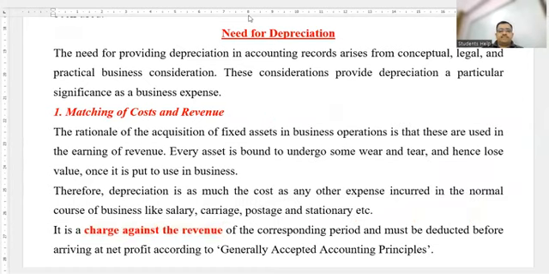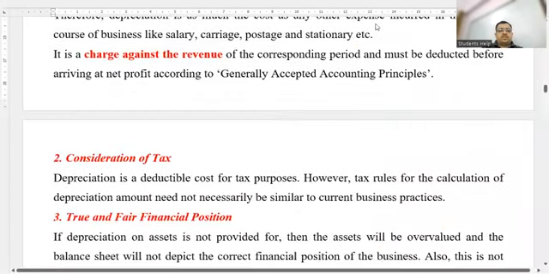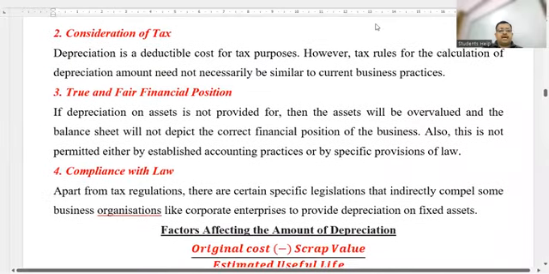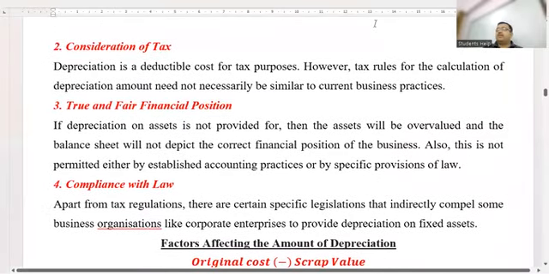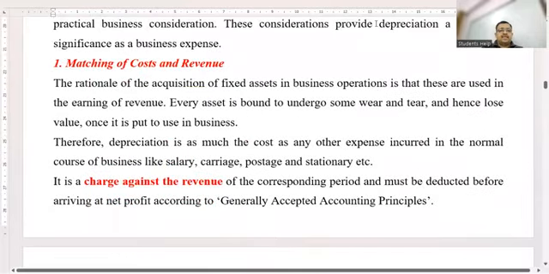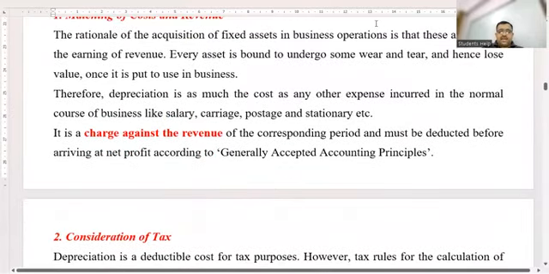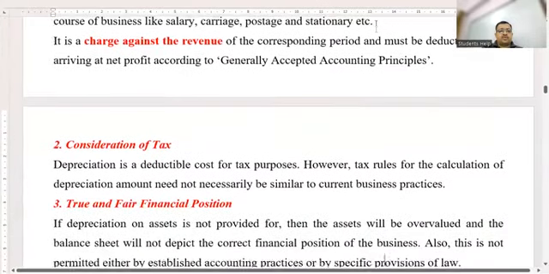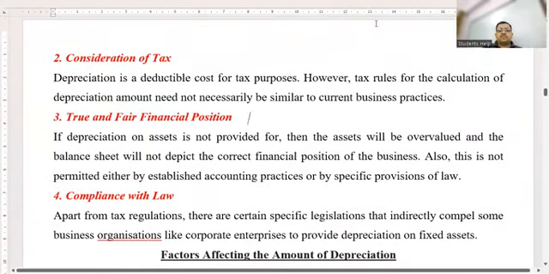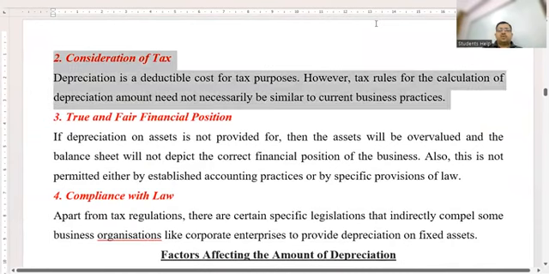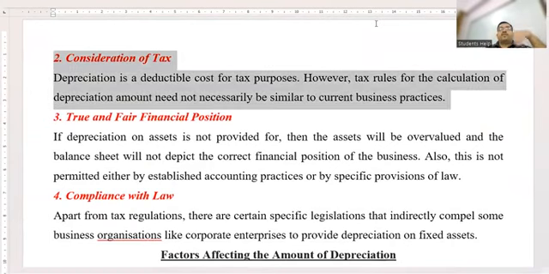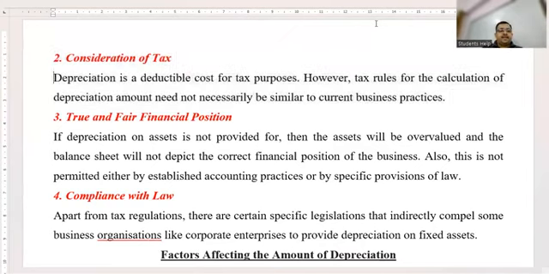Moving ahead, children. And children, if we do not save money, क्या आप asset को replace कर पाएंगे? No. ये तो सबको पता है. Consideration for tax. Children, tax is charged on the profits of the business. True or false? True. If you charge depreciation, your profit will go down. So you will be paying less tax or more tax? Less tax. तो ये एक आपको advantage मिल जाएगा. आप depreciation charge करके अपना tax कम कर सकते हैं.